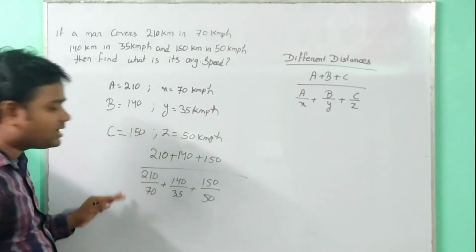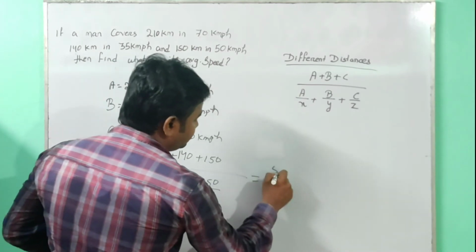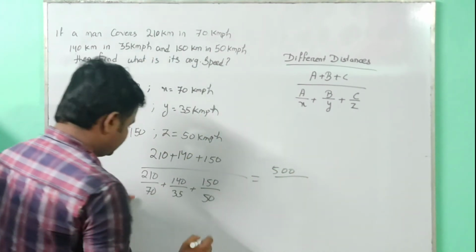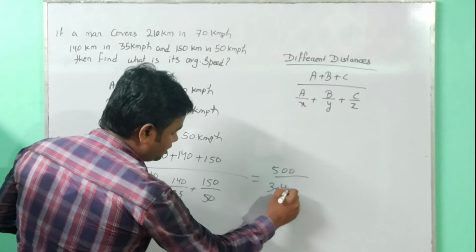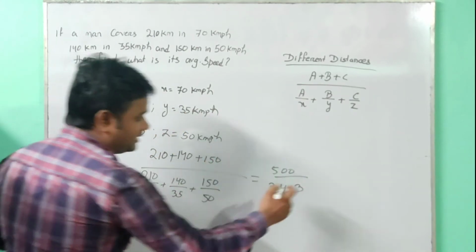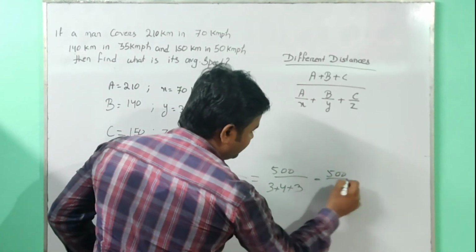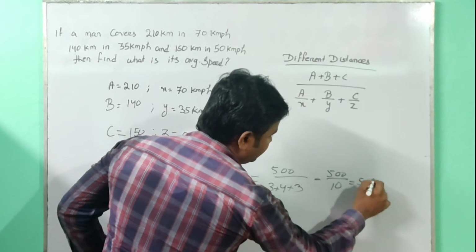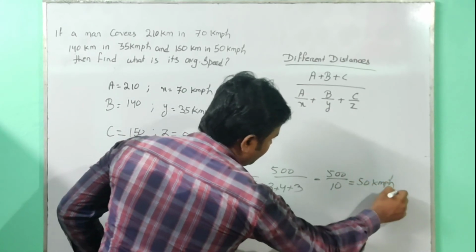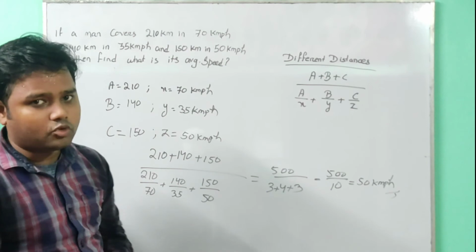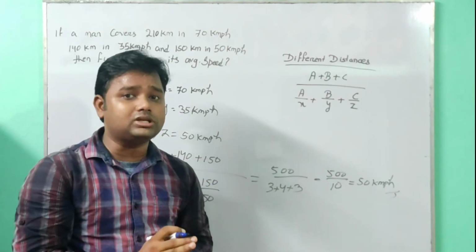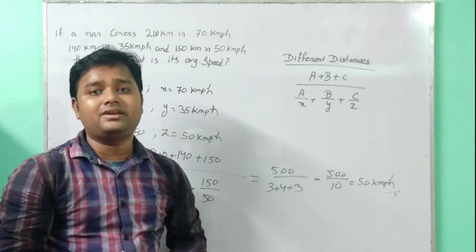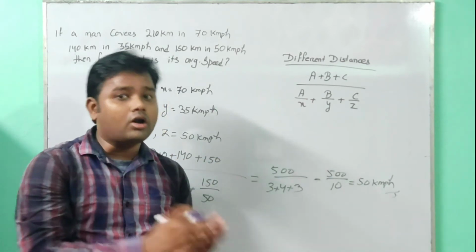By simplification, the numerator is 500, and the denominator is 3 plus 4 plus 3, so the answer will be 500 divided by 10, which is equal to 50 km per hour. In such type of question, we have to check whether the distance given is the same or different.